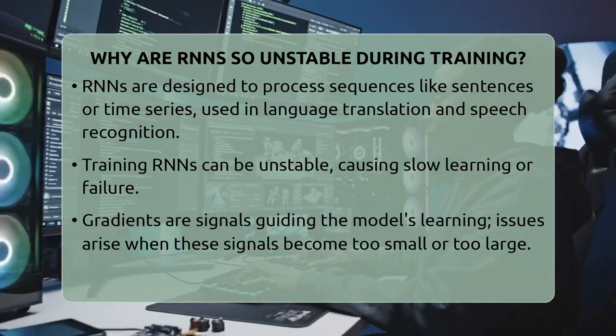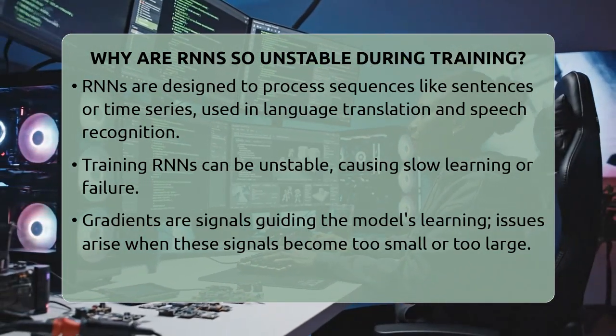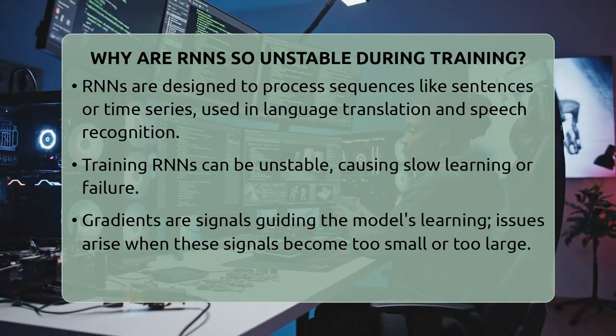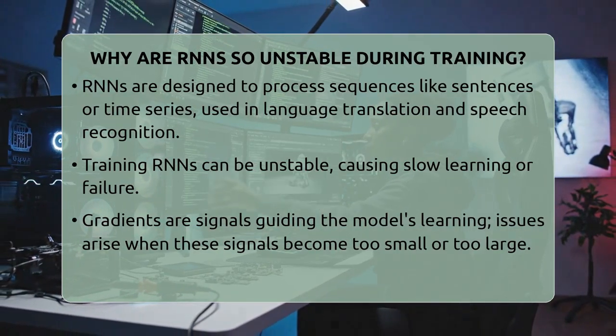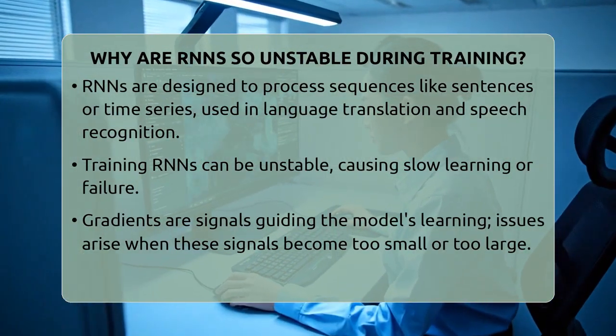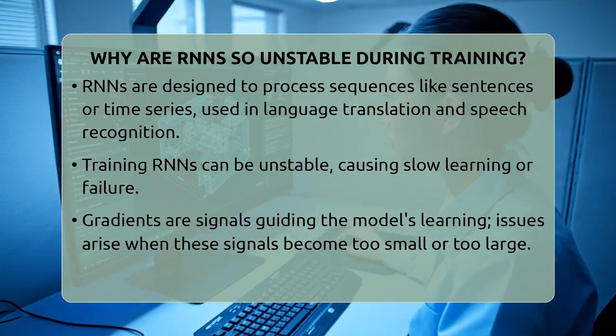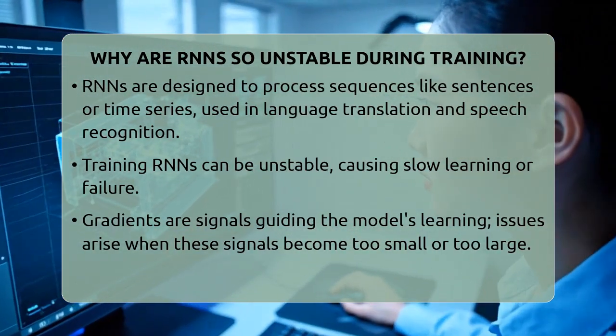Why are RNNs so unstable during training? Imagine trying to teach a robot to remember a long story. Sometimes it forgets the beginning or gets overwhelmed by the ending. That's similar to what happens when training recurrent neural networks.